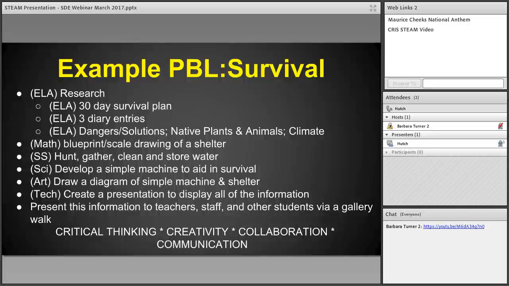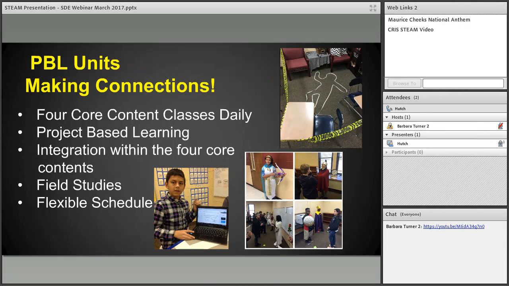I really would suggest to you that if you just decide to try these with your teachers, maybe start with a pair first rather than all 4 content areas, because it's a big task to try to incorporate all 4. Particularly math tends to be the one that's the most difficult for the teachers to incorporate into these units. But I find that as we began trying these units out, ELA and social studies would often pair up with one another, and science and social studies would pair up with one another.